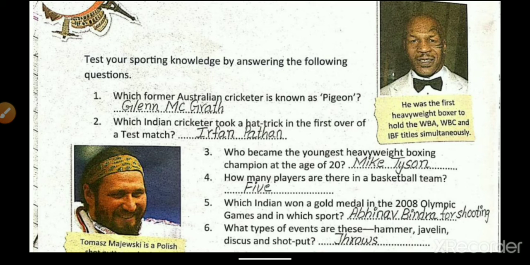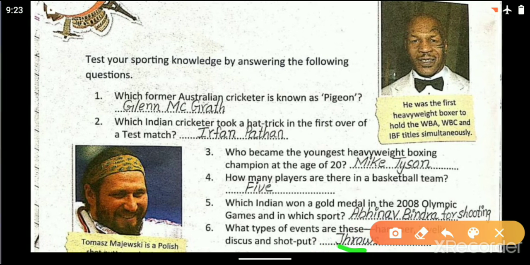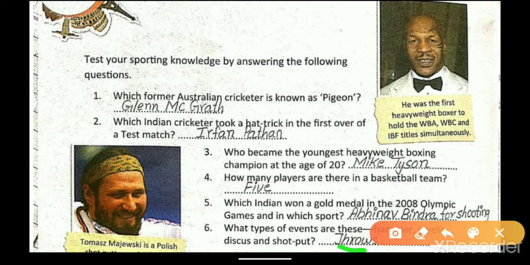Next, what type of events are these: hammer, javelin, discus and shot put? These are all throw events, in which we throw things. In hammer, they throw a hammer. Javelin is a long stick with a sharp edge, and they have to throw it from where they are standing to the given distance. In discus they use a heavy disc to throw, and in shot put they use a spherical ball.